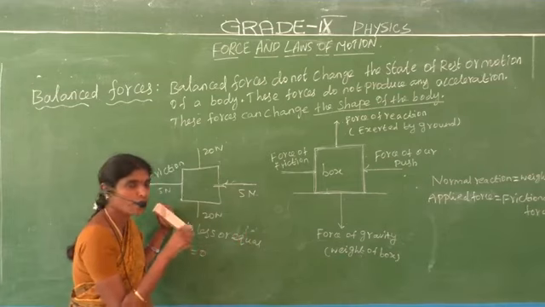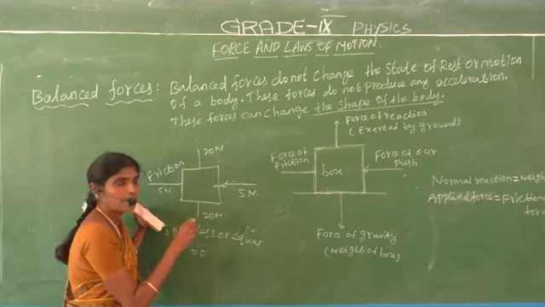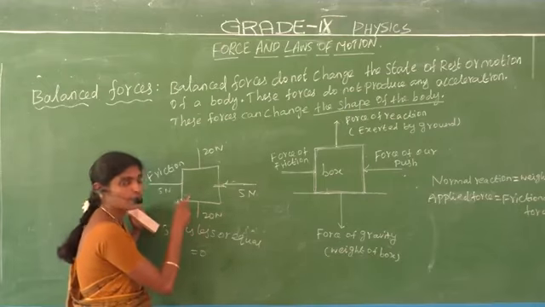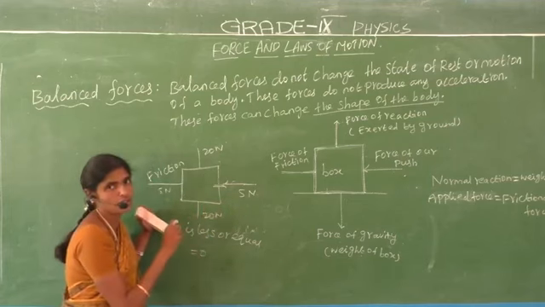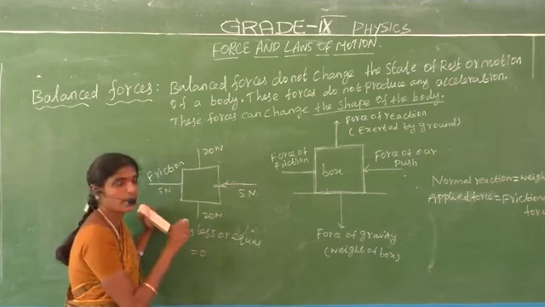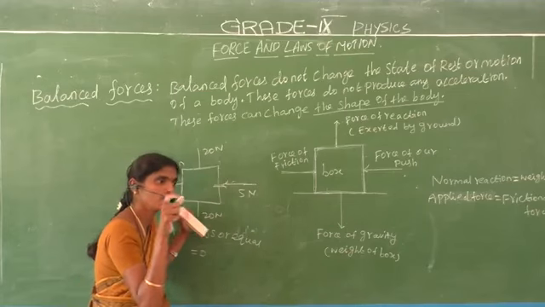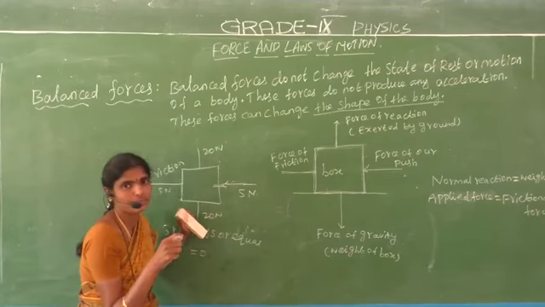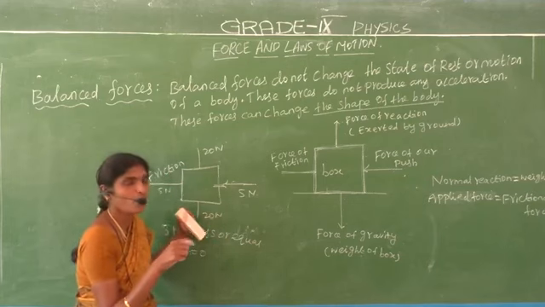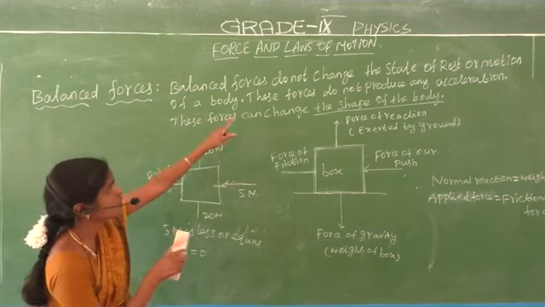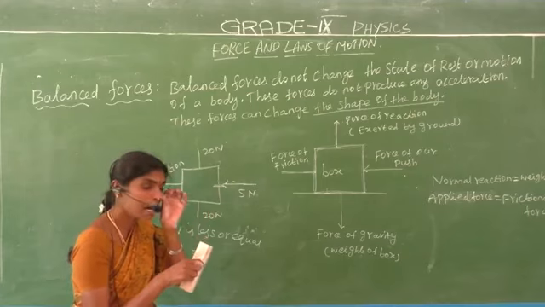Suppose we apply a force of 5 Newton less than the frictional force, or an equal force, the resultant force is equal to 0. If we give some forces and the object moves at a uniform speed, that force is called the balanced forces. What is meant by balanced forces? Balanced forces do not change the state of rest or motion. That is the balanced forces.